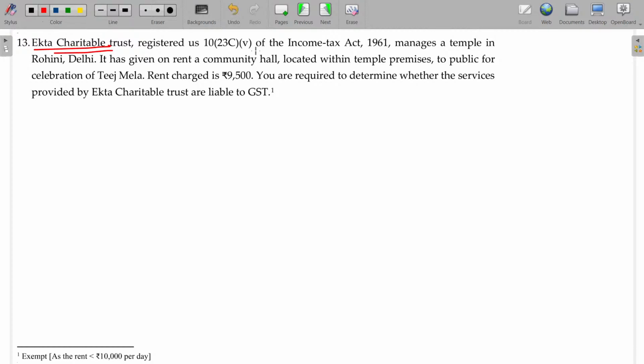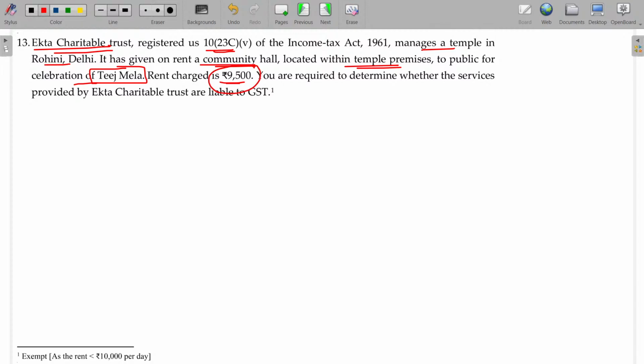Ekta Charitable Trust is registered under section 10. So don't worry about section 12AA. Okay, 12AA, 12AB, even section 10 will be applicable to a trust only. It manages a temple in Rohini, Delhi. It has given on rent a community hall located within the temple premises to the public for celebration of Tej Mela. Rent charged being 9,500.